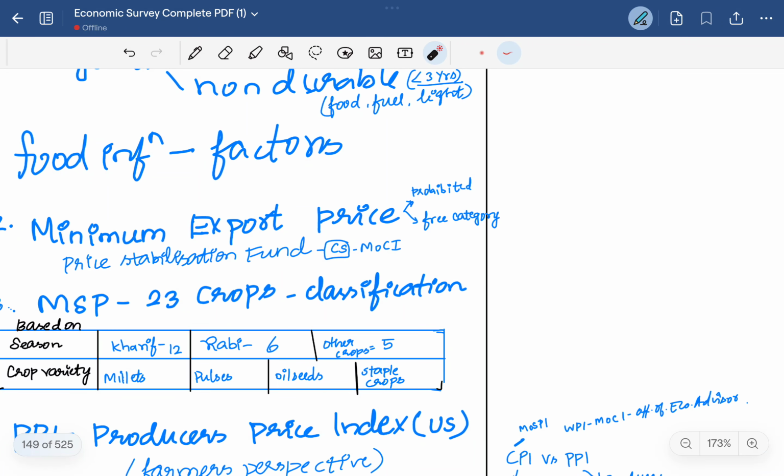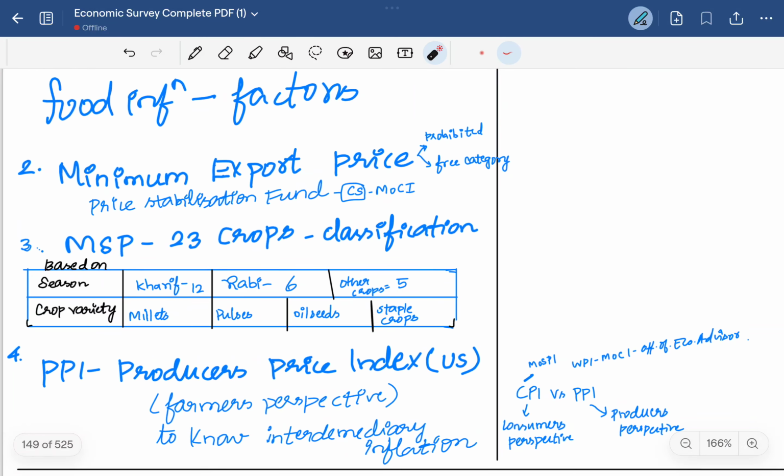Then the price stabilization fund. The price stabilization fund is generally a fund created to control the rise in prices. This is a central sector scheme decided by the government, basically by the Ministry of Commerce and Industry.